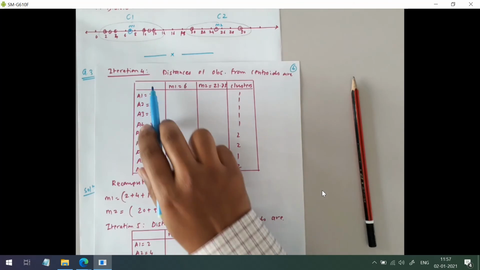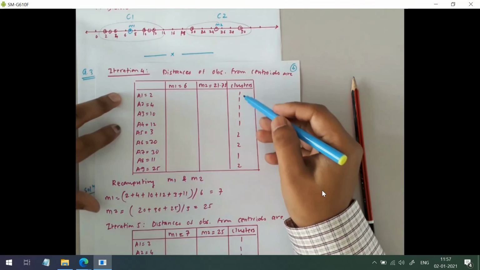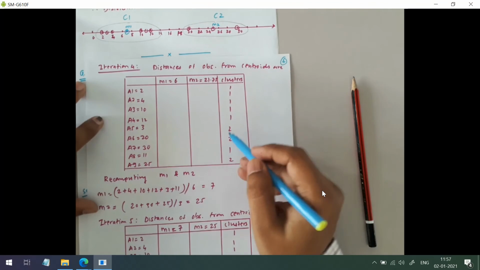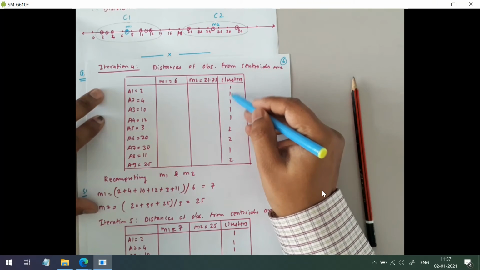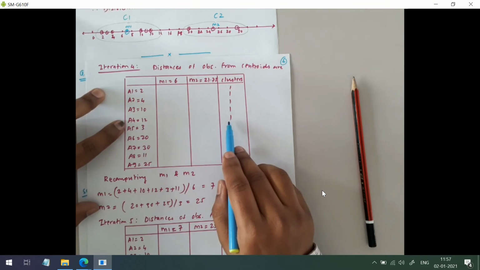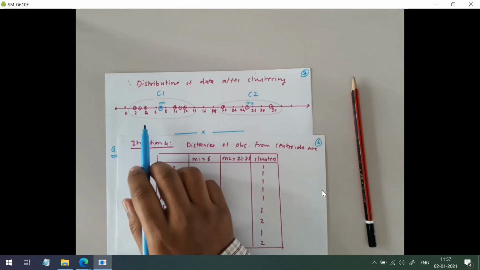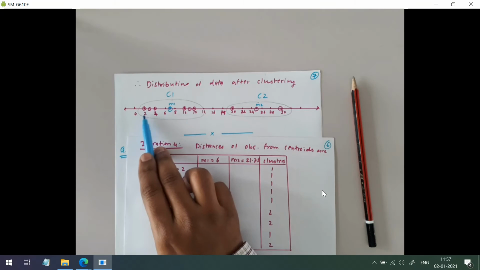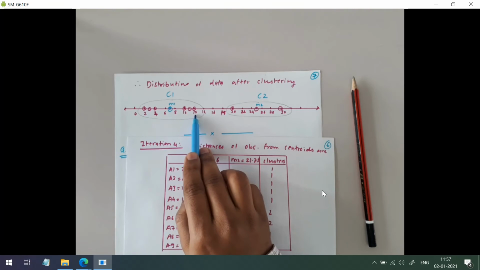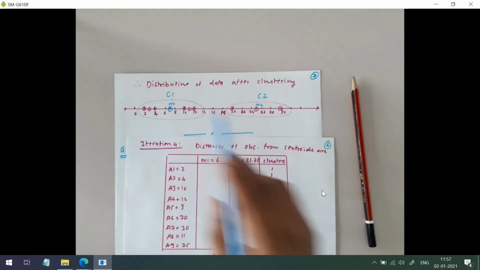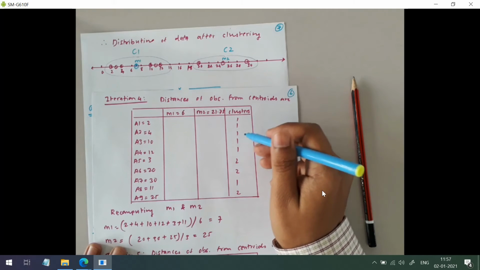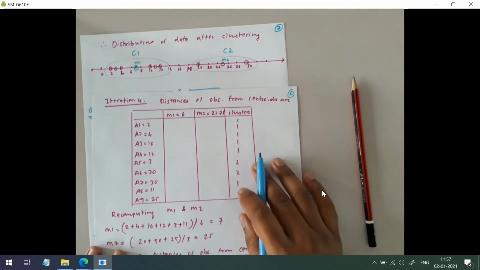So iteration number 4, again the same thing. Now as you can see here, 12 is also belonging to cluster 1. If you see the plot now, we knew the answer. 2 3 4 10 11 12 should belong to C1, and that is what happened after iteration number 4.